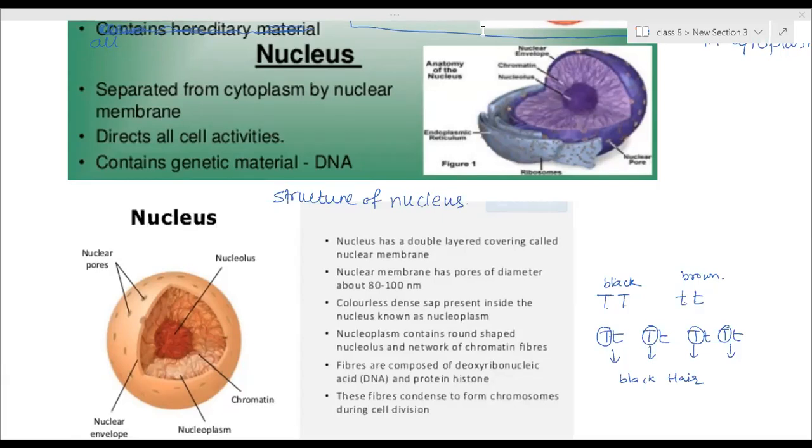Ma'am, in the structure of nucleus, in the second point, it is written 8200 nm, ma'am. It is nanometer, 10 to the power minus 9 meters.